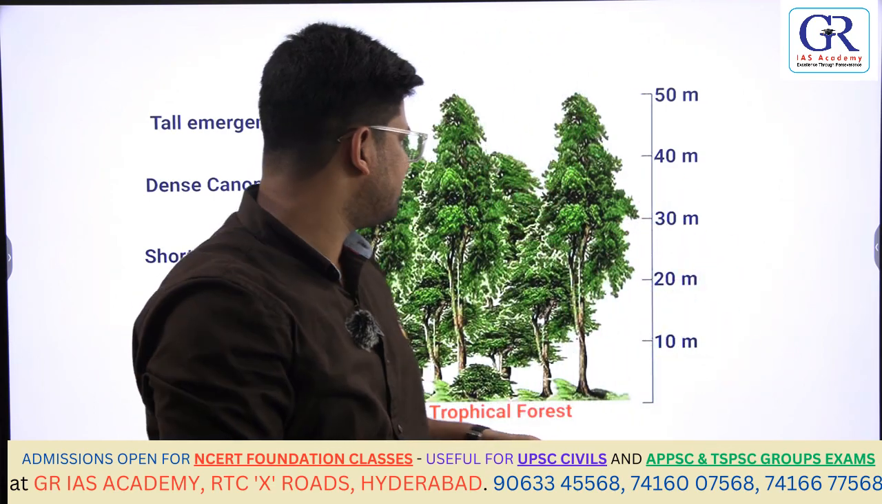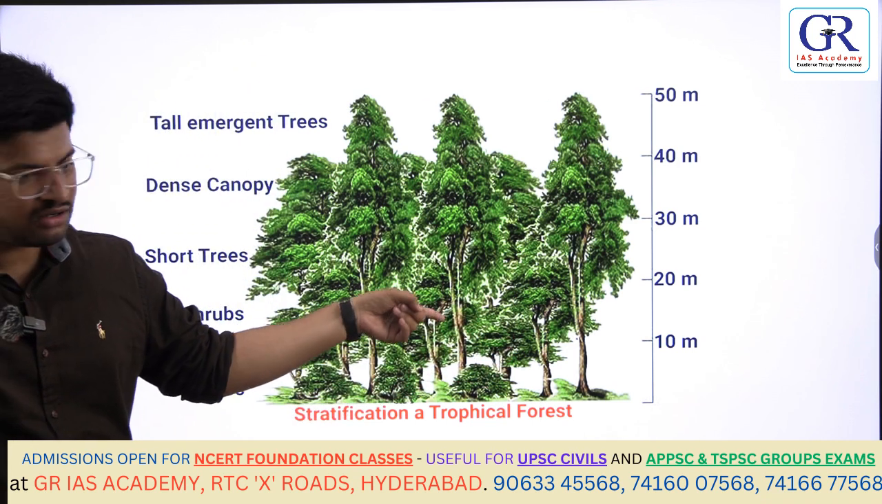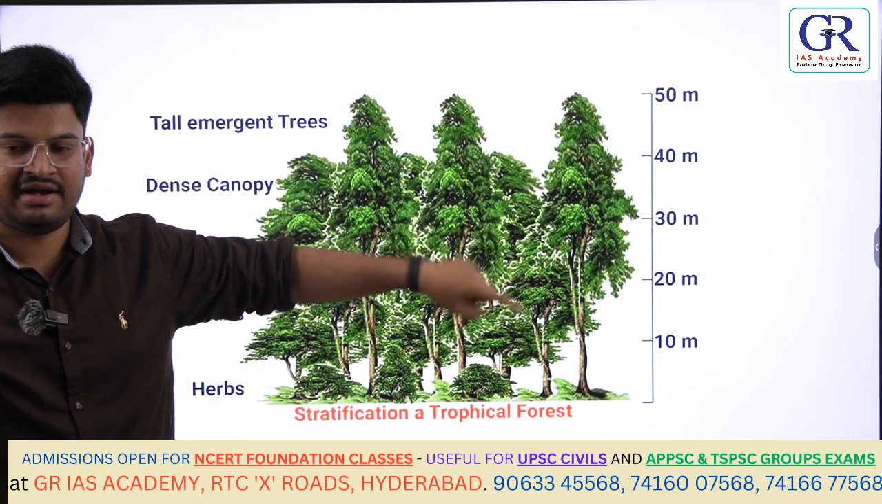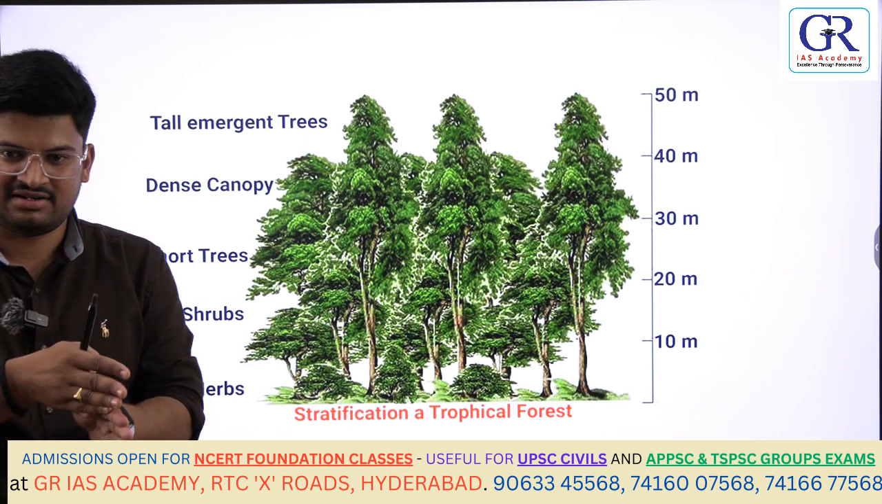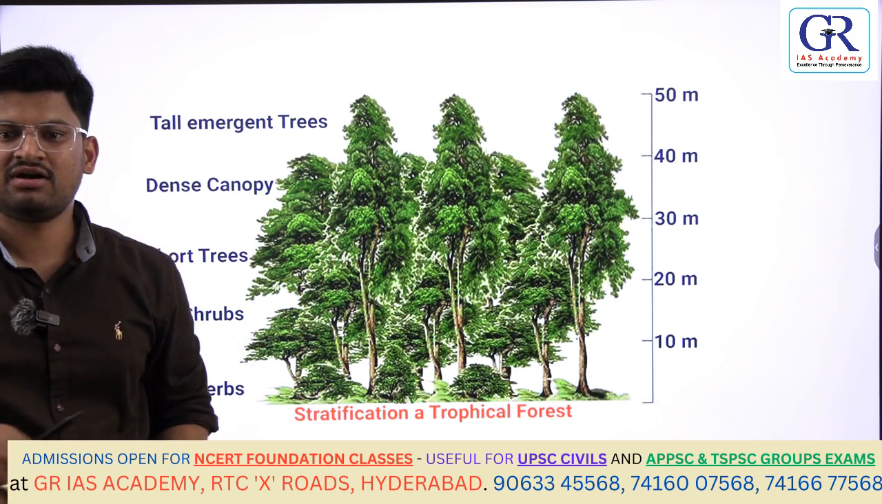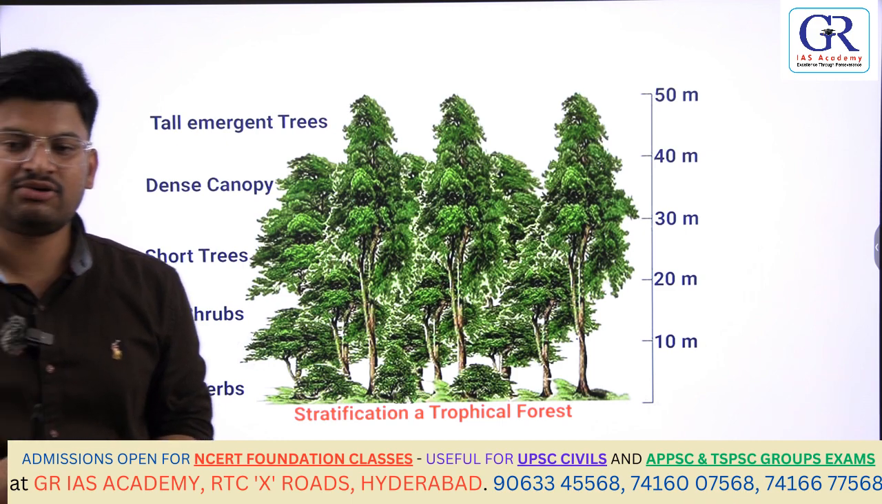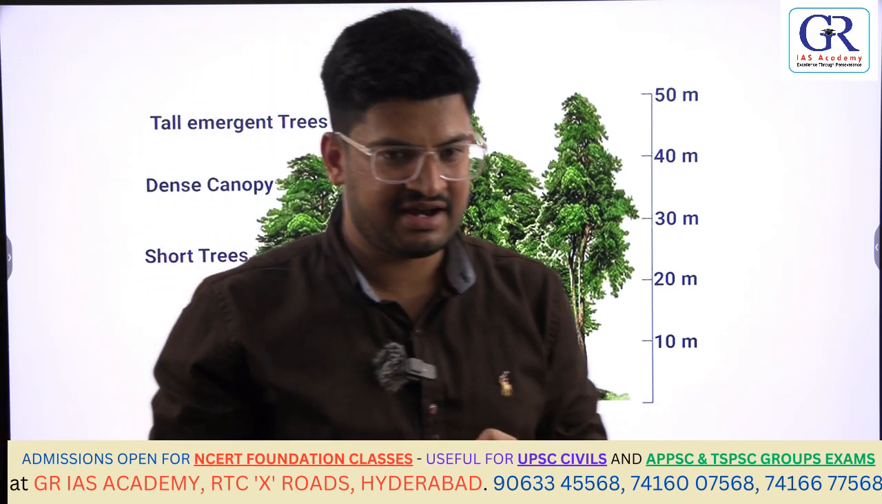And then you can also find certain trees which grow on other trees. It is called epiphytes. Trees go on another tree. On one tree, other trees grow. This is called epiphytes.